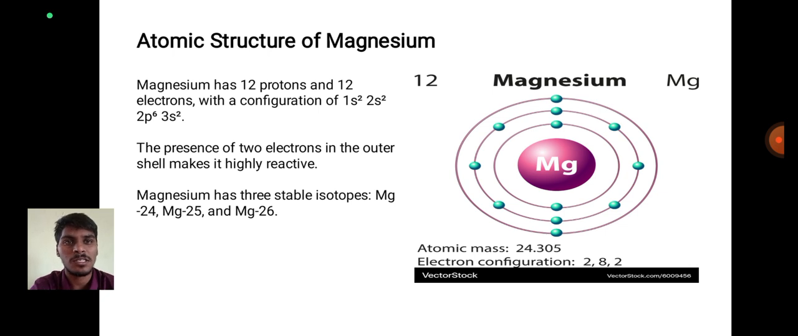Magnesium has three stable isotopes: Mg24, Mg25, Mg26.